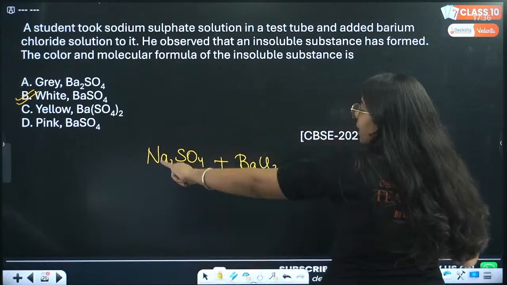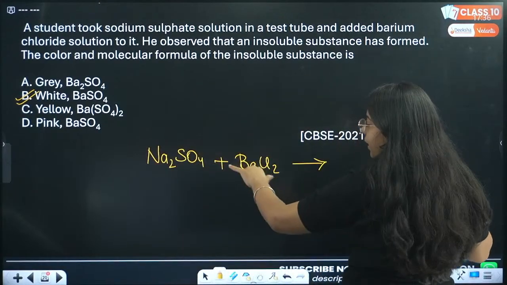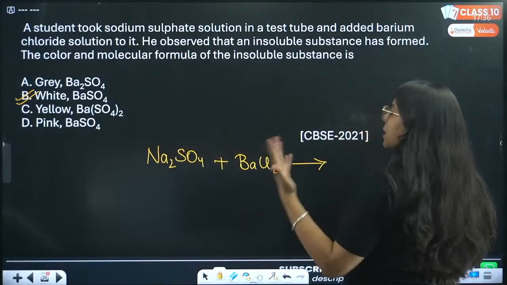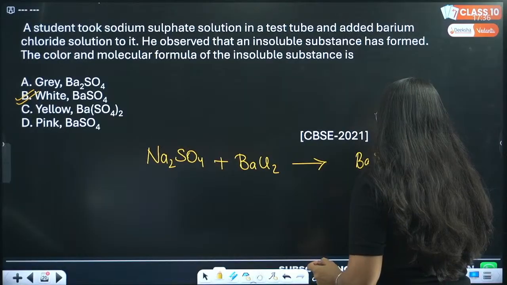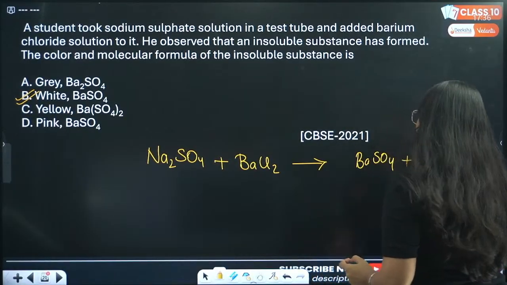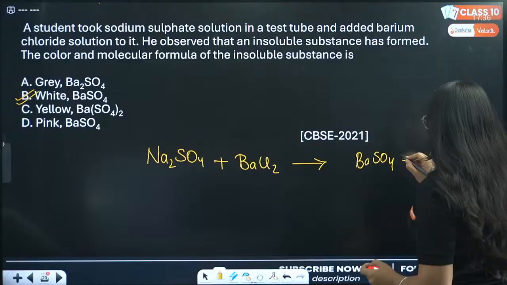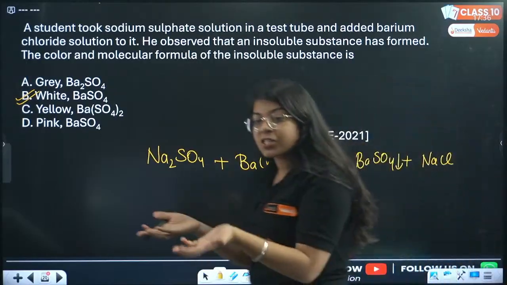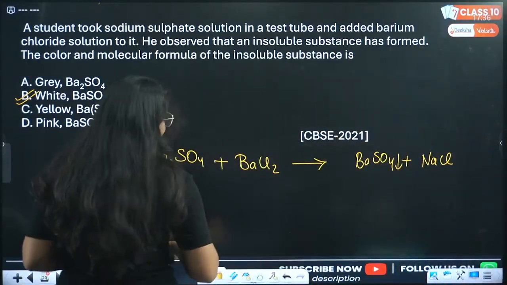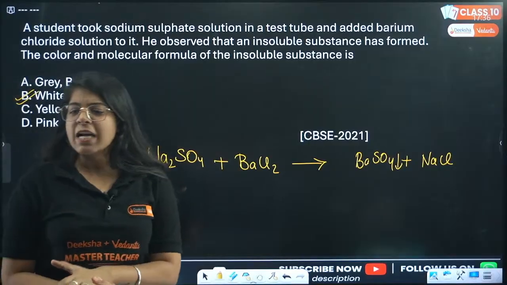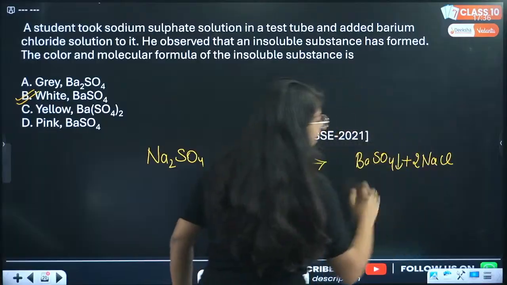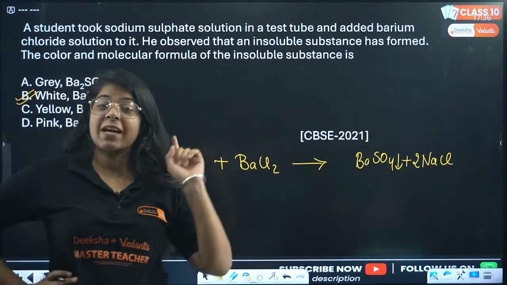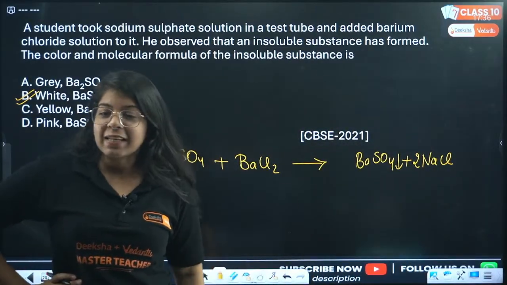Now what will happen? Na will displace barium, barium will displace Na. Simple. So we get BaSO4 plus NaCl. I've seen lots of you have given the balanced chemical equation. That is even better. So simply, there will be a 2 in front of NaCl. I am not telling you how to balance it because I have that question for you next.